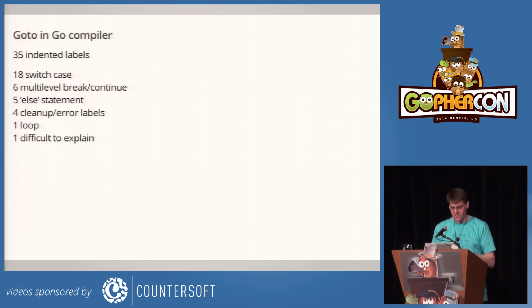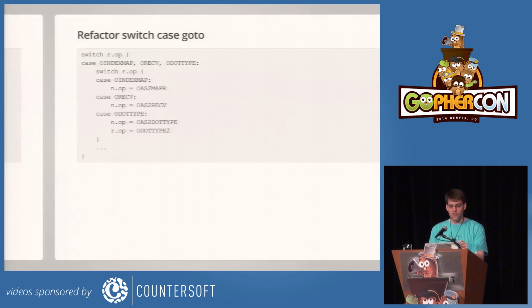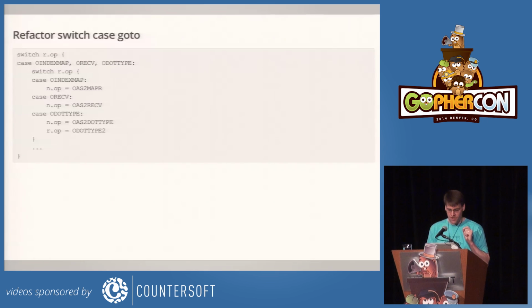So to give you an example, here's a goto jumping between switch cases in the actual compiler. There's 3 different cases that want to be handled approximately the same. And so they all begin with some assignments that are the differences, and then they jump to this common code with the label common. So to translate this into Go, we can refactor this into 2 different switches. There's an outer one that groups all of the things with the common code, and the inner one re-switches and pulls out the specific pieces, and then the common code follows the inner switch.